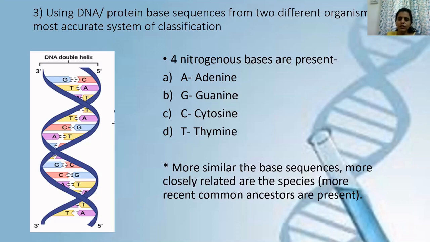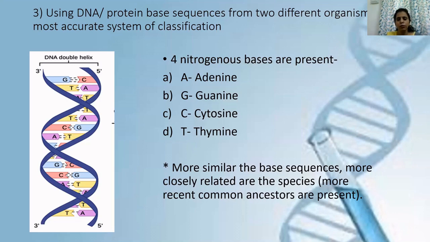compared the sequence of these nitrogenous bases present in the DNA of 2 different organisms, and these 2 different organisms belong to 2 different species. So they have taken 2 different organisms which belong to 2 different species, and then compared the sequence of these nitrogenous bases present in the DNA samples of these 2 organisms. Now, for example, if the sequence of these nitrogenous bases has shown similarities, not a little amount of similarities, if it has shown a very high amount of similarities,